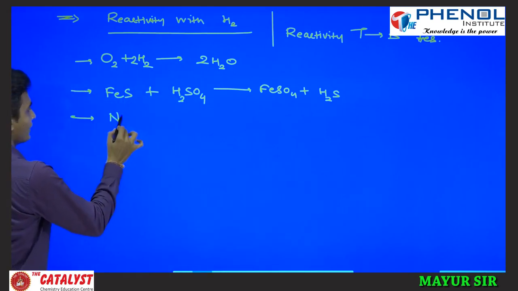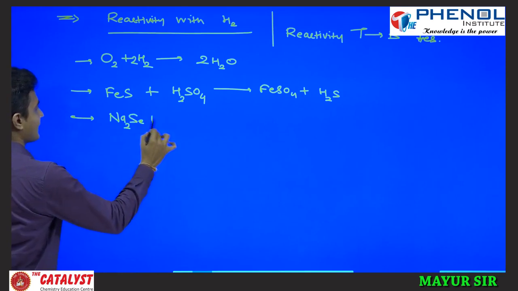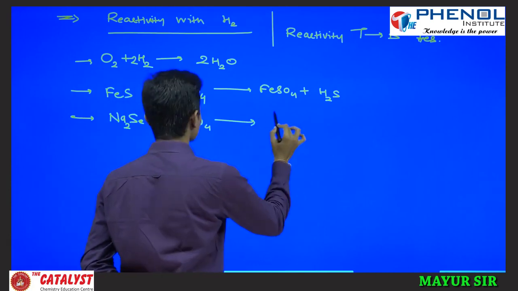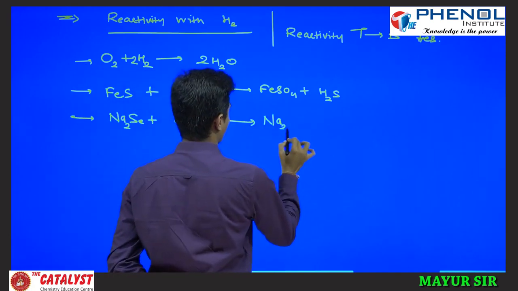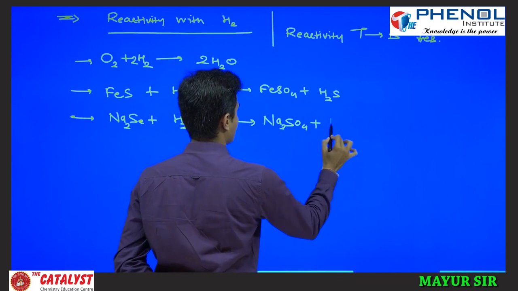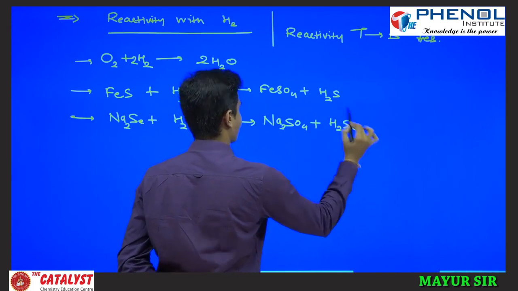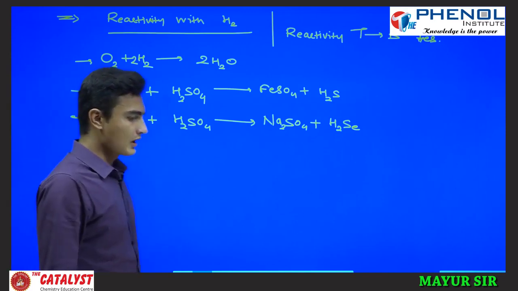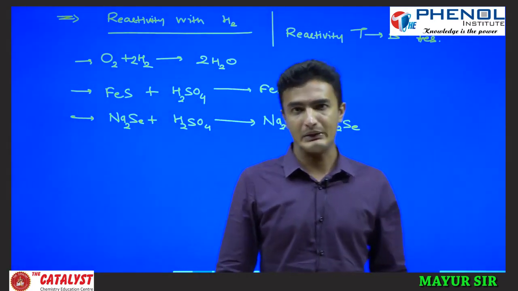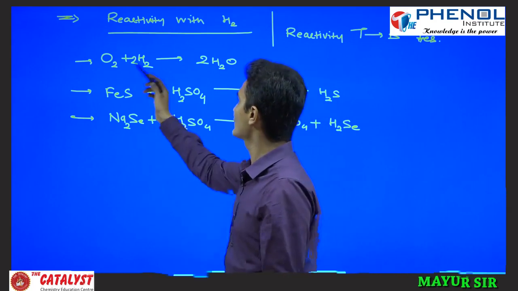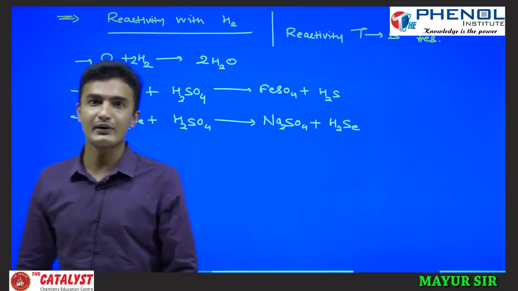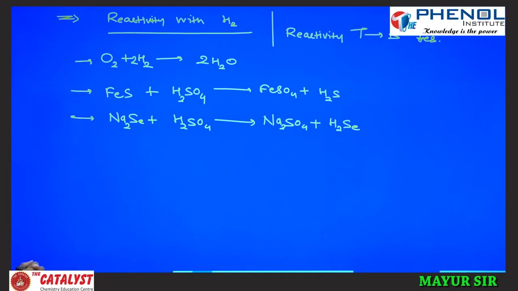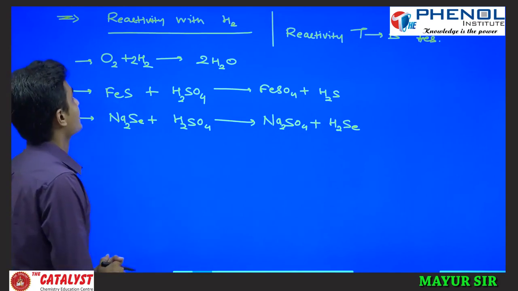Likewise, the same for Se and Na2Se. If it reacts with H2SO4, it forms Na2SO4 plus H2Se. So other hydrogenated compounds are prepared by indirect preparation, and only water is prepared by direct reaction between hydrogen and oxygen. So this one is the reaction with hydrogen.